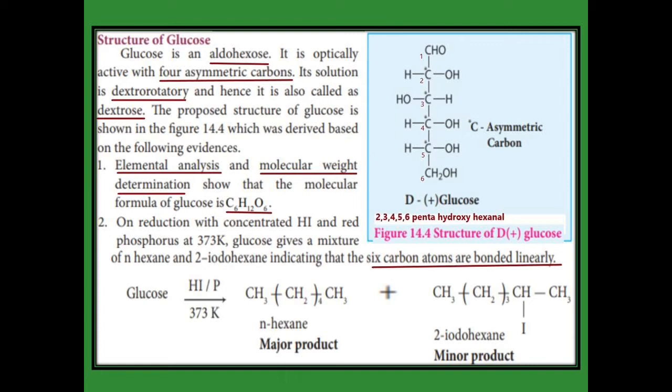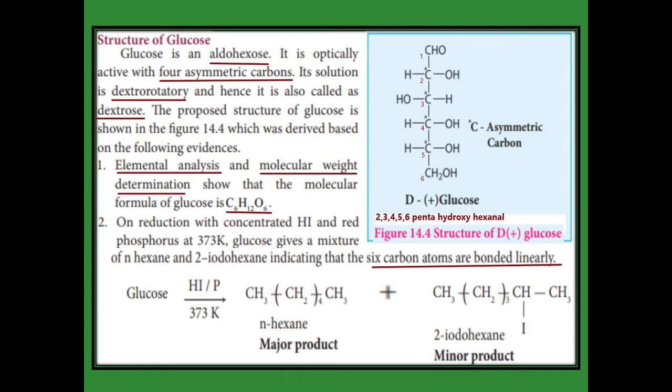So the substance which possesses chiral carbon acts as an optically active compound, and they are dextrorotatory. What is dextrorotatory? It means they rotate the plane polarized light in a clockwise direction, so they are called dextrorotatory. And another name for glucose is dextrose. And we can